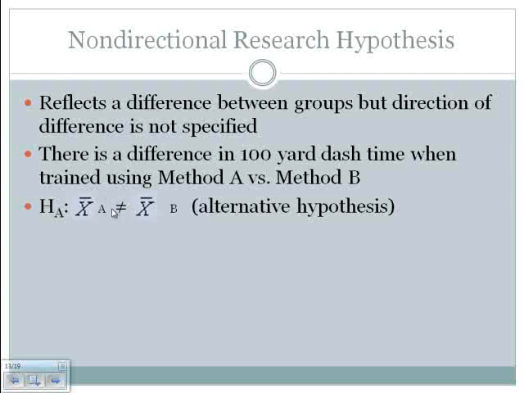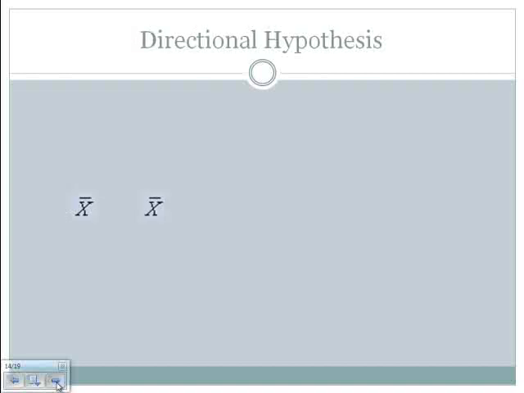It is a statement of inequality. So the mathematical symbol that we put here is not equal to. When we do use a non-directional research hypothesis, that does result in something called a two-tailed test. And we'll examine that a little bit later. But just start trying to remember and think about a non-directional research hypothesis results in a two-tailed test.